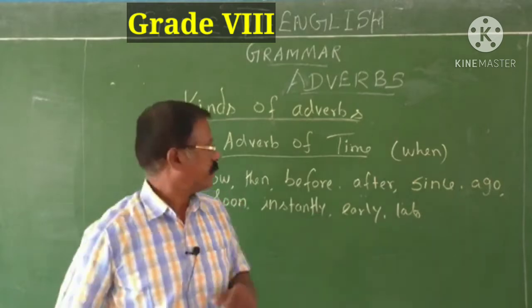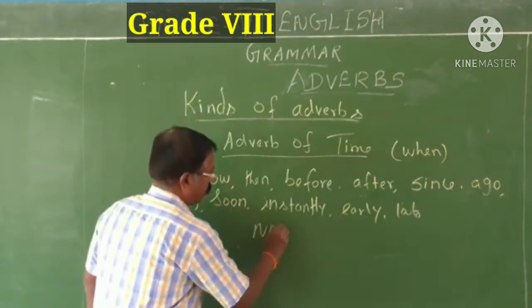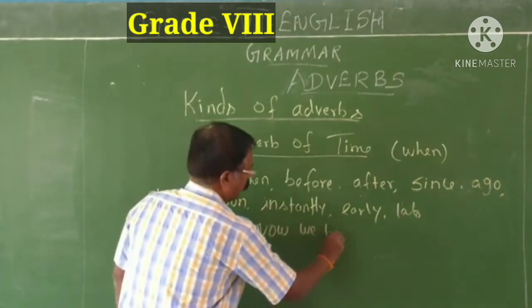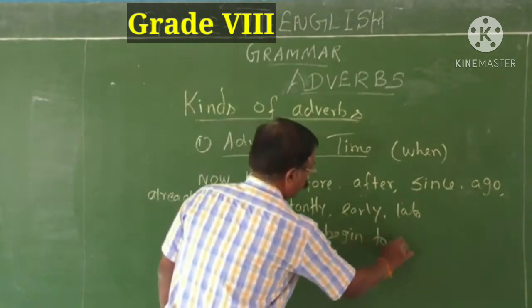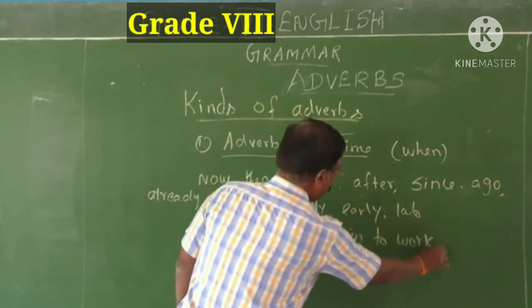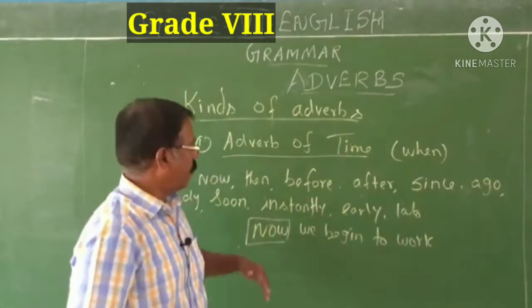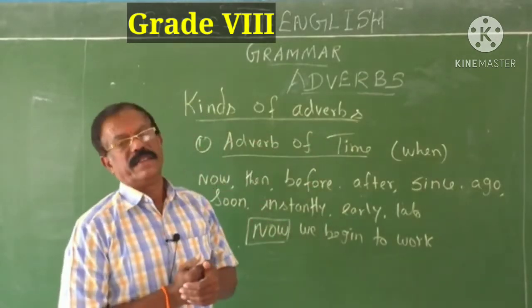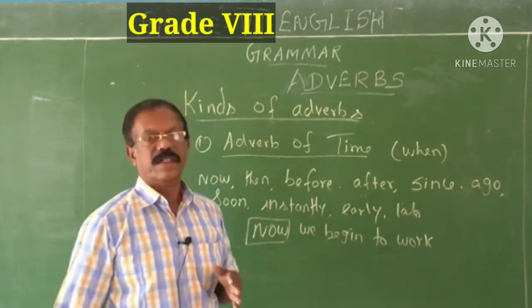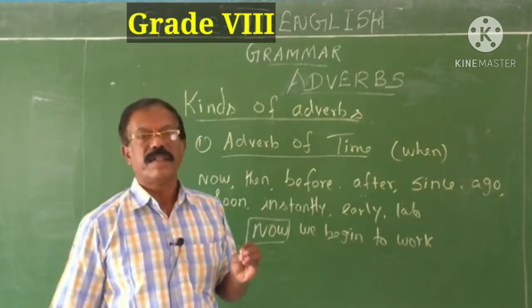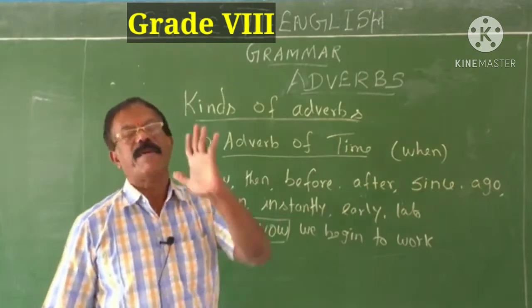Now we begin to work. See the example. Now we begin to work. In this example, now gives you the answer when we begin to work. So it answers the question when. So adverbs of time describe the time of action.